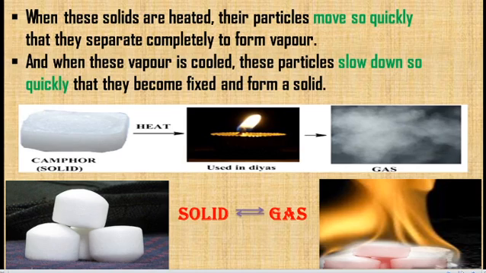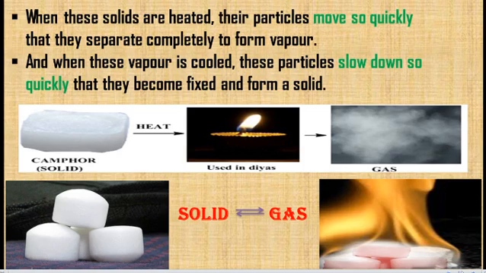In an ordinary process, particles move slowly, so they go step by step, solid to liquid, liquid to gas. But the particles present in sublime substances move so quickly that they are converted directly from solid state to gas. It is also the reverse: while we are cooling the vapor, the particles quickly slow down and become fixed, forming a solid. The particles are fixing together in a particular position to form a solid.